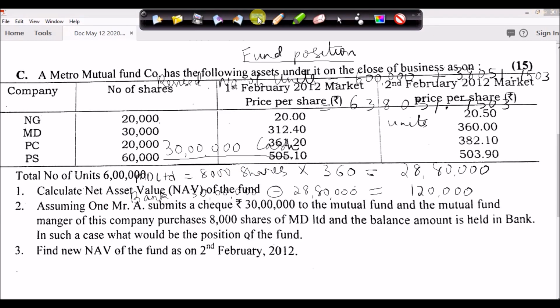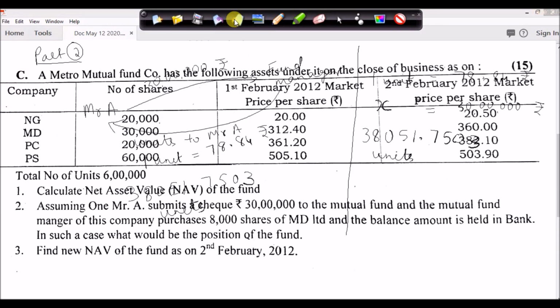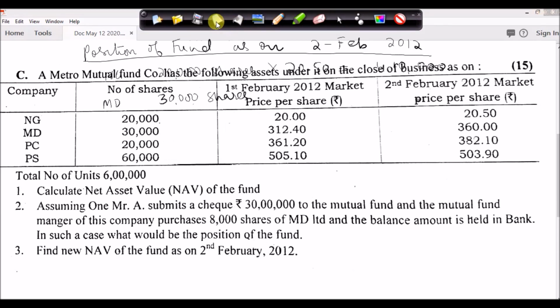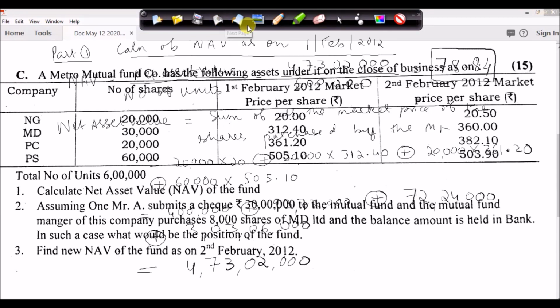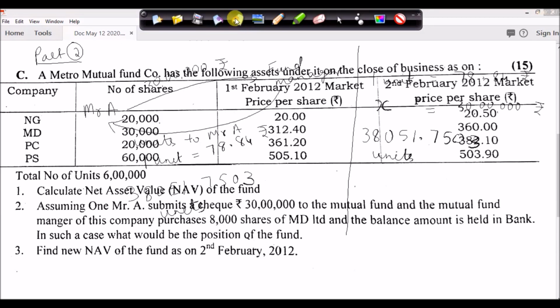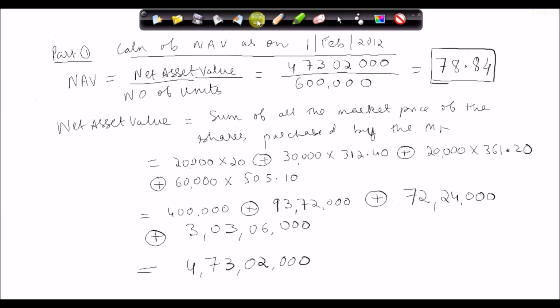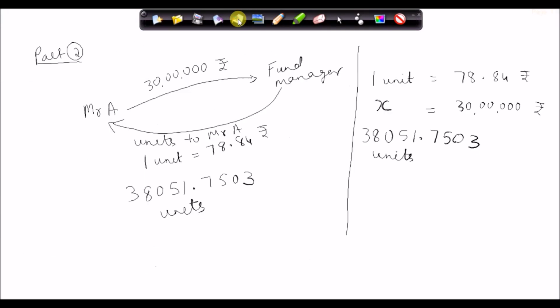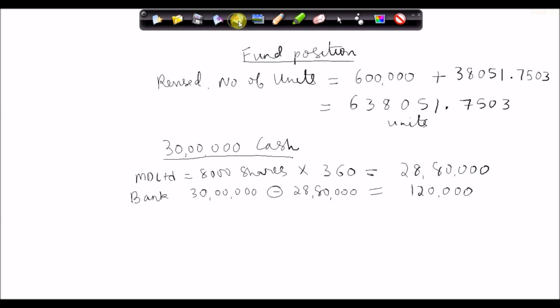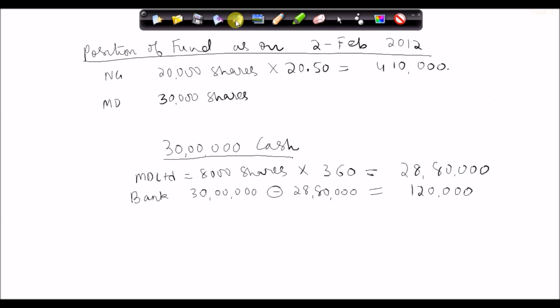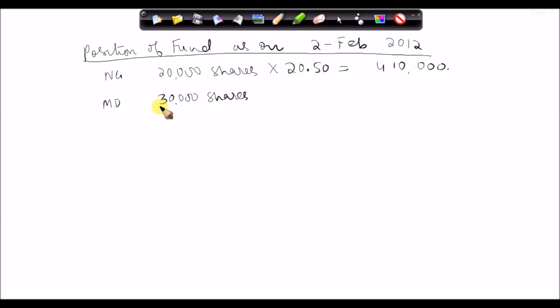So the 30,000 MD shares which were there initially, and then we have purchased an additional 8,000 shares.